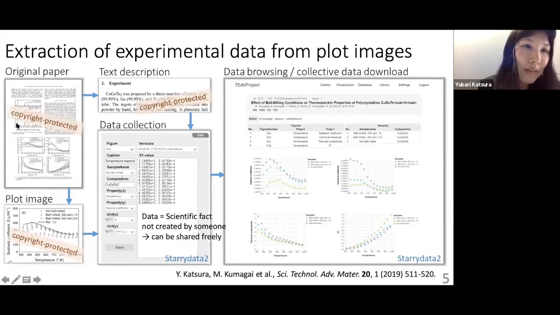First we access the original paper, but this is copyright protected, so we cannot share this, and we cannot use the text, and we cannot use the plot image. But when we extract the original data out of this plot, then we can share this data. So we cite this paper and share only the original data, and we plot like this.